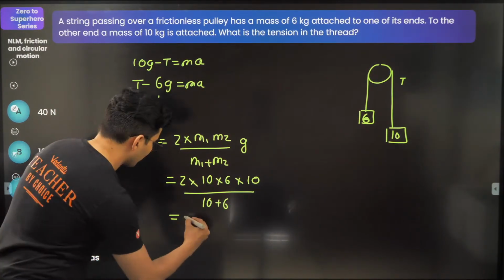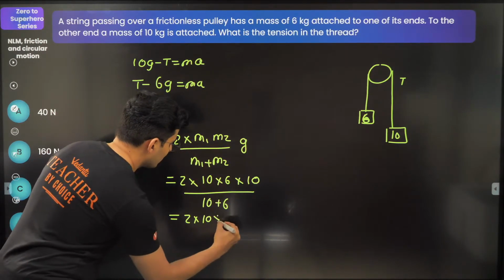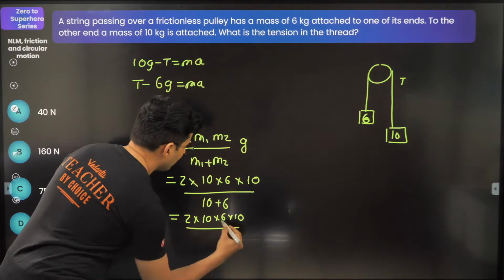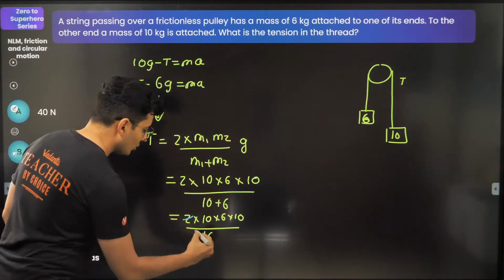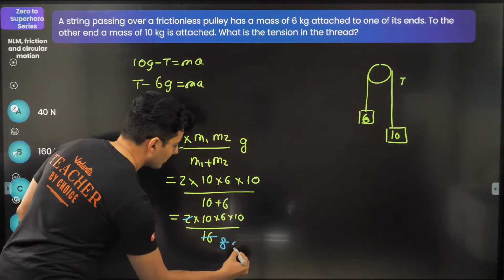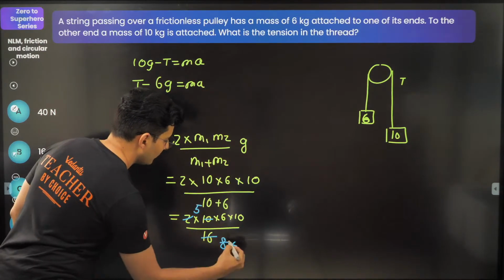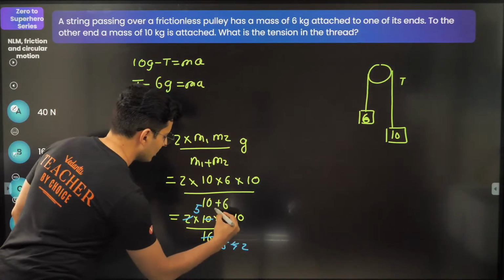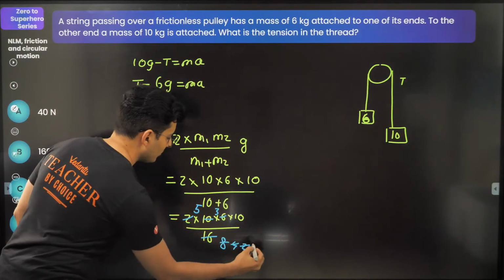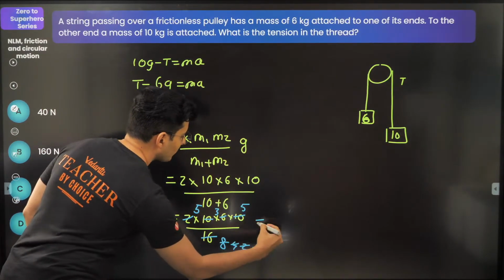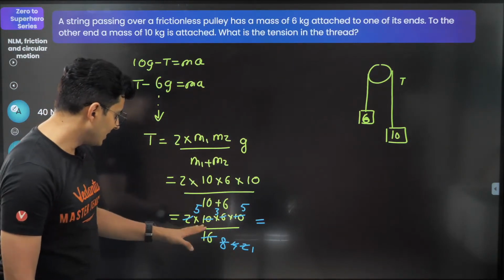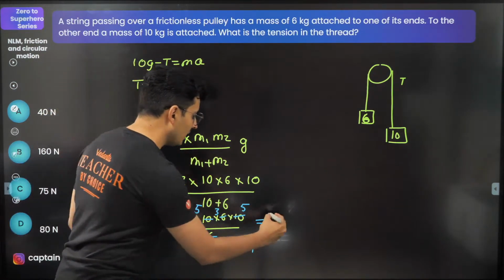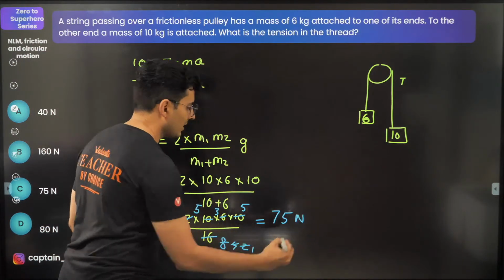So, let's see. 2 into 10 into 6 into 10 divided by 10 plus 6, which is 16. Let's try to see what happens. 2 goes with 16 eight times, 8 becomes 4, so this becomes 5, this becomes 2, so this becomes 3, this goes off, becomes 1, this becomes 5. So it will become 5 into 3 into 5. 5 fives are 25, 25 threes are 75. 75 Newton is the answer.